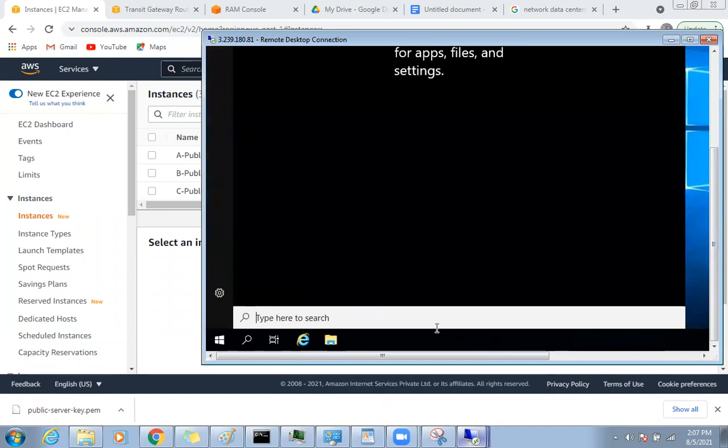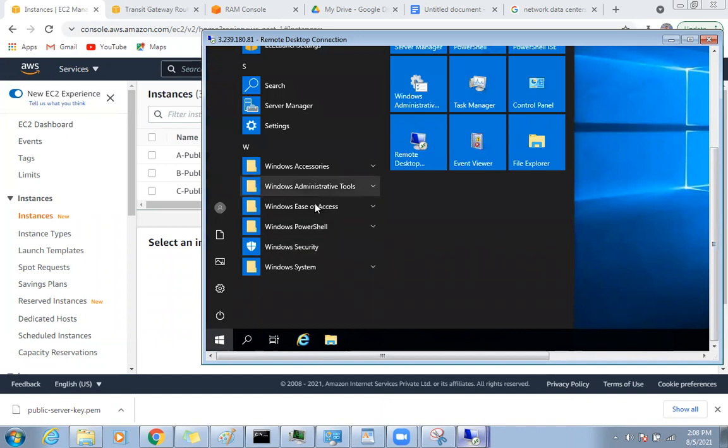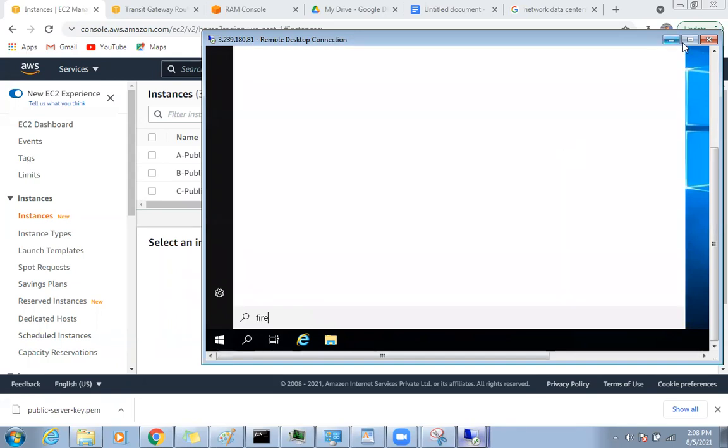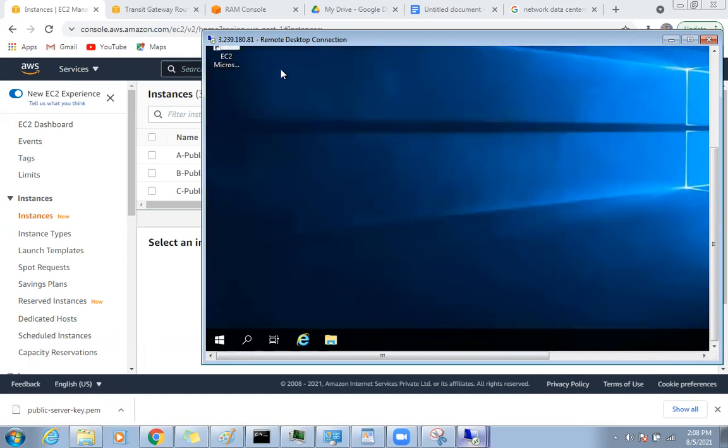Again, what I need to do for the ping command, I need to disable their firewalls first. We have to do this at least one time. So by default, firewalls are there. You need to disable these so that you can test the ping.